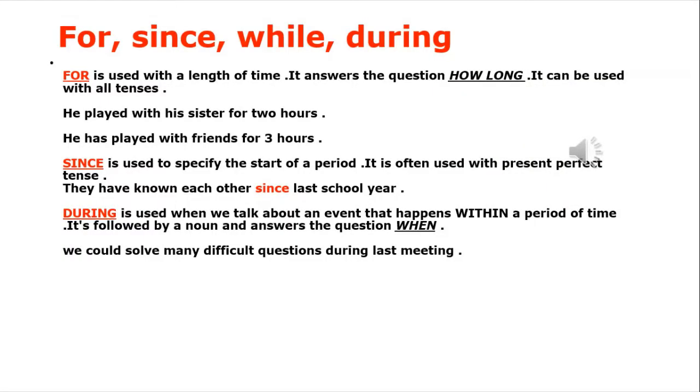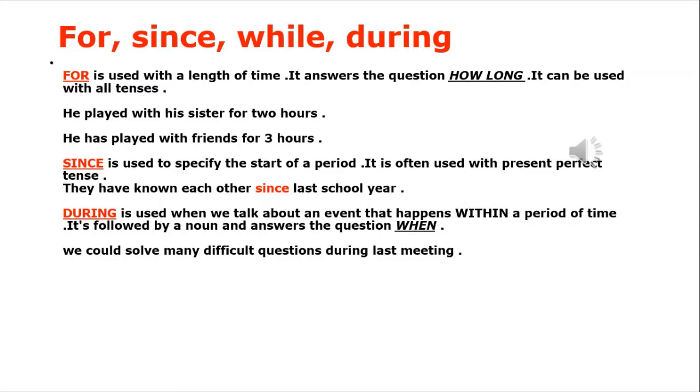I give here more details. For is used to measure length of time. When you are asked using how long, it can be used in your answer. It's used with all tenses. Example: he played with his sister for 2 hours. He has played with friends for 3 hours.